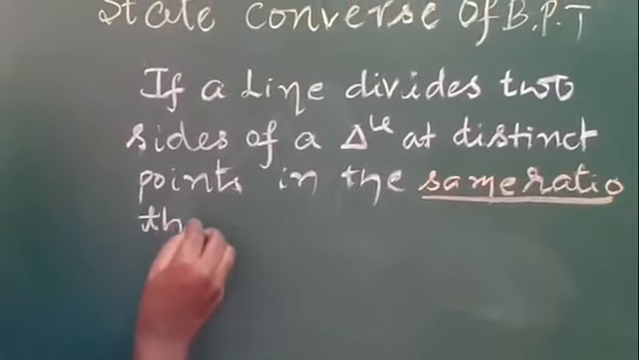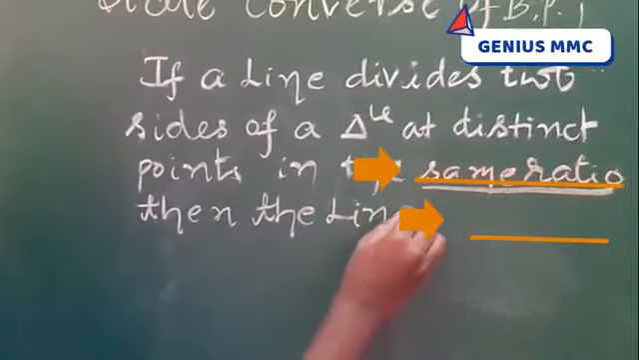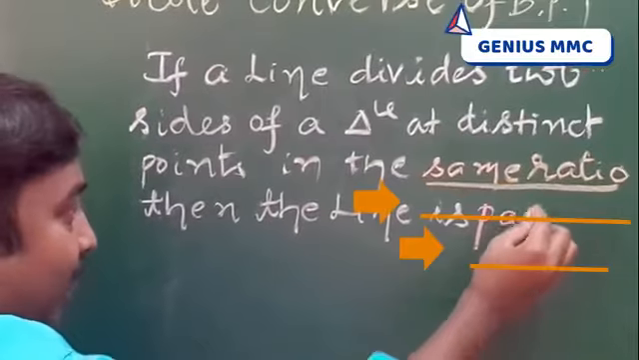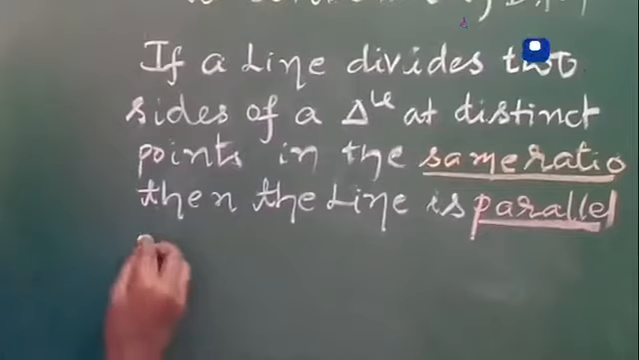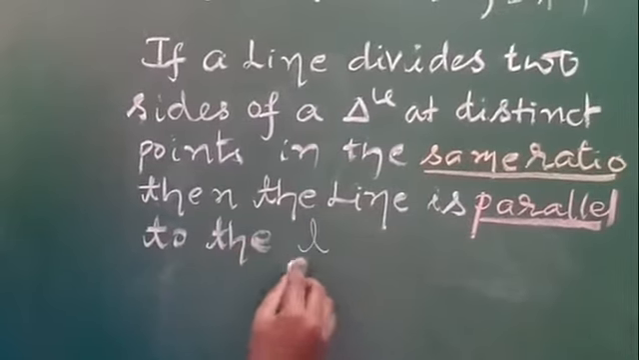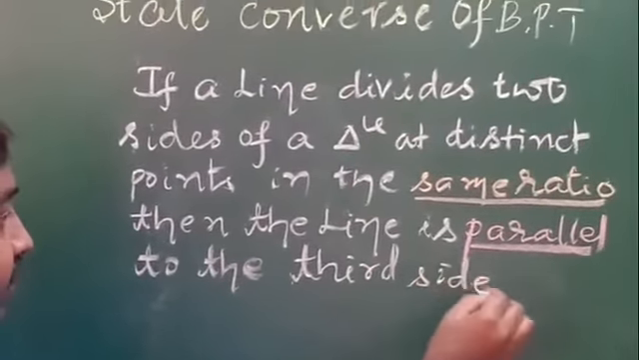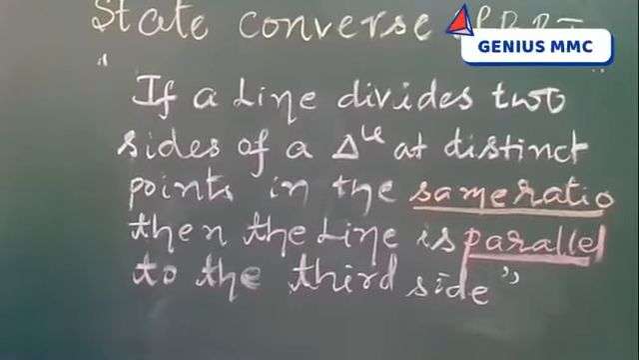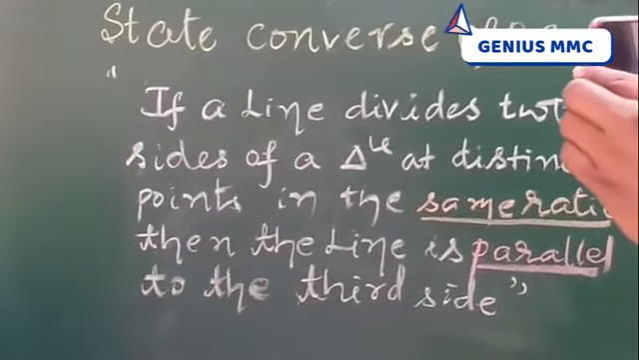then the line is what? Parallel to the third side. While writing the statement, put inverted commas. See here. In the exam they will ask for one more question.